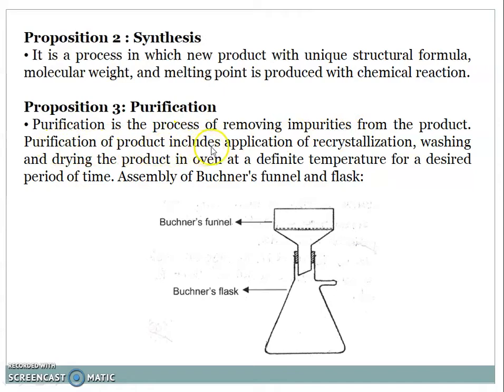Purification of the product includes application of recrystallization, washing, and drying the product in an oven at a definite temperature for a desired period of time. This is the assembly of Buchner funnel and the flask, and it is used for filtration purpose.